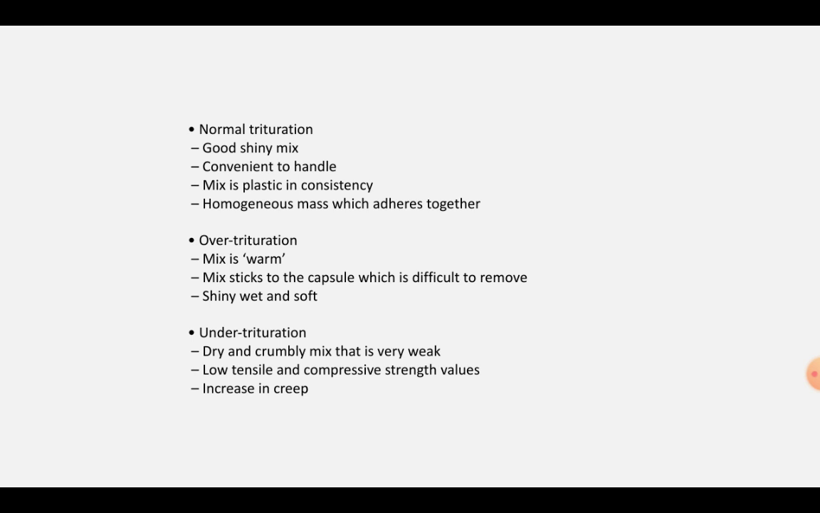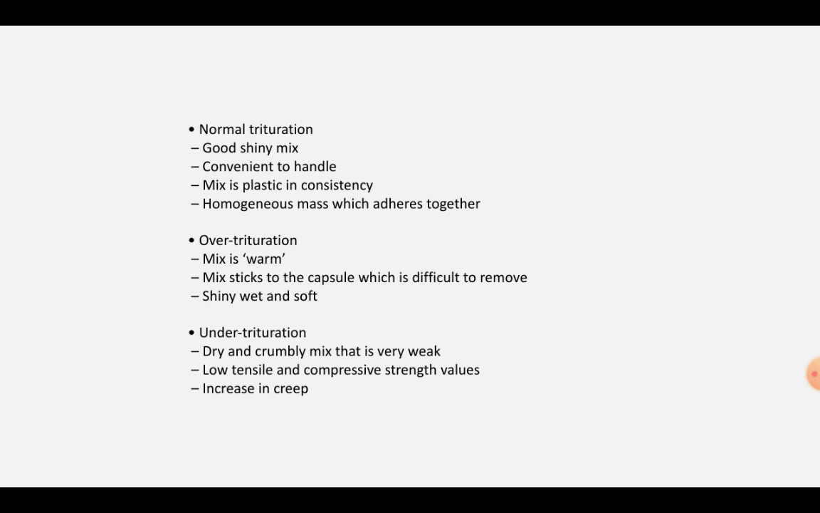Now what is the test for trituration? How do we know that the trituration is ideal? In normal trituration, it should show a good shiny mix. It should be convenient to handle and the mix is plastic in consistency and it is a homogeneous mass which adheres together. Whereas in over trituration, the mix is warm. The mix sticks to the capsule which is difficult to remove. The mix is shiny, wet and soft.